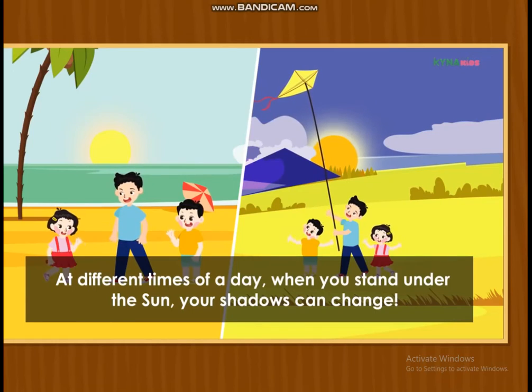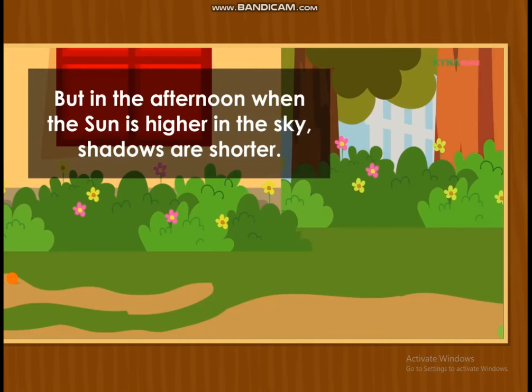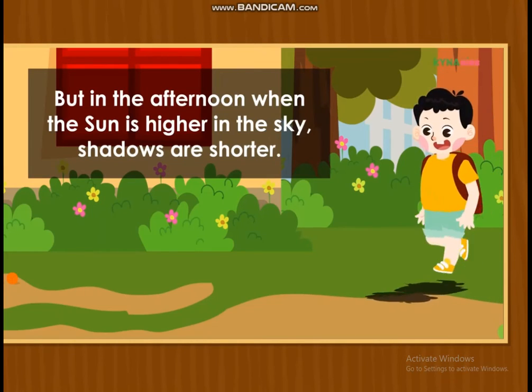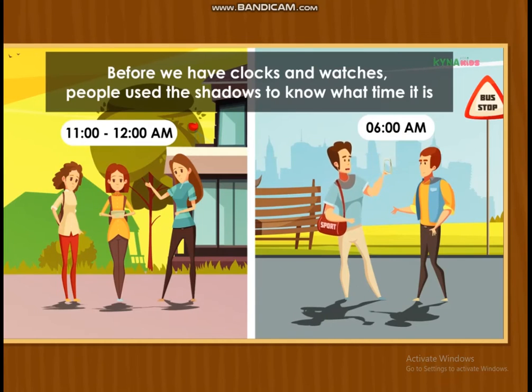At different times of a day, when you stand under the sun, your shadows can change. In the morning, when the sun rises, and in the evening, when the sun sets, shadows are long. But in the afternoon, when the sun is higher in the sky, shadows are shorter. Before we had clocks and watches, people used the shadows to know what time it is.